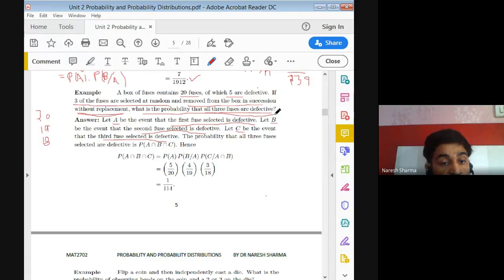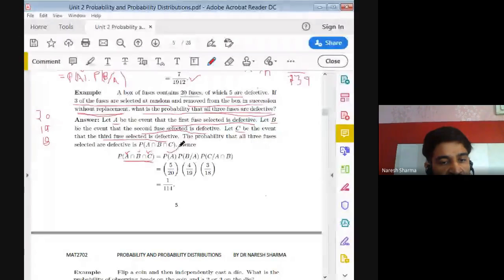We are interested to find the probability. That means the probability of first fuse defective and second and third. We may use "and", or we may use intersection, it is the same thing here. So that is the probability of first event, into second event, into third event. First we say probability of first event, that is A, then probability of B, but in our case B is depending upon A also, because this is a case of without replacement.